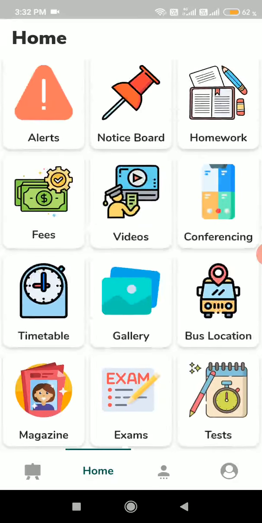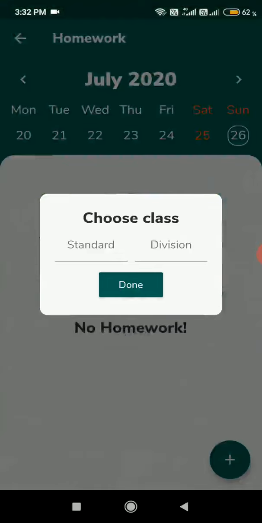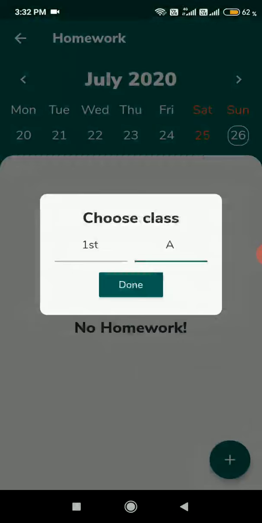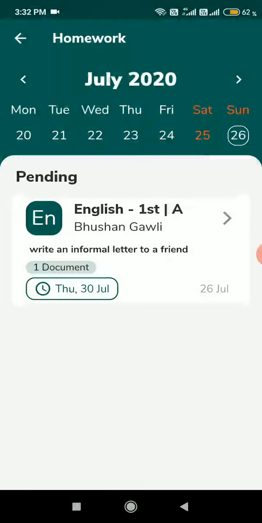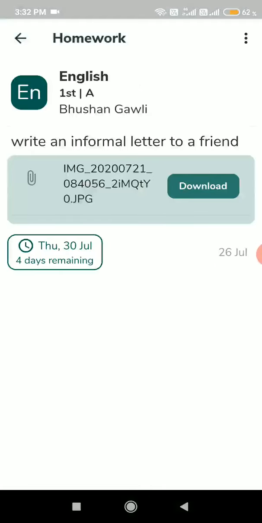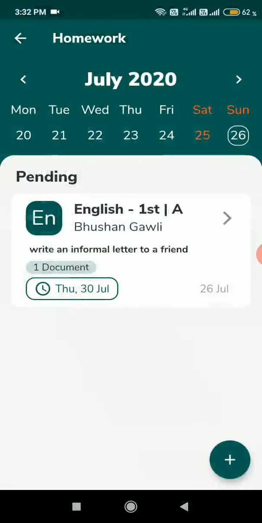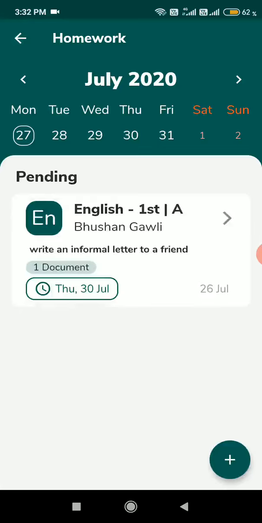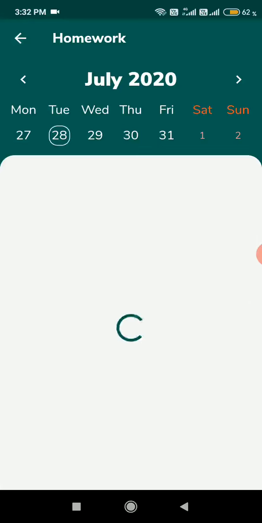Now, one most beautiful feature of our app is that everything that happens with your student, he'll be notified. Consider, yes, now I forgot to tell you, homework, right? Here you can give homework to your students, right? Consider I want to see what's the homework of first standard, right? A teacher has asked his student to write an informal letter. See, here the homework is to be submitted till 30th July, right? So till 30th July, every child can see this homework, right? Till 30th July, it will be on the top.